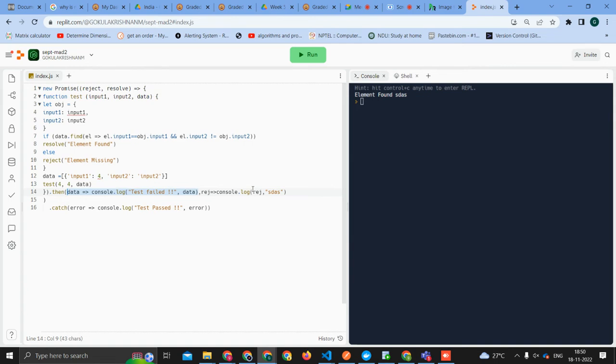Okay, Priyanka, I think this is making sense now. This should be clear. So that dot catch we give only to manage some type of errors. If there is an error, it does not go to resolve, it does not go to reject, then it goes to that error thing. Okay, understood.